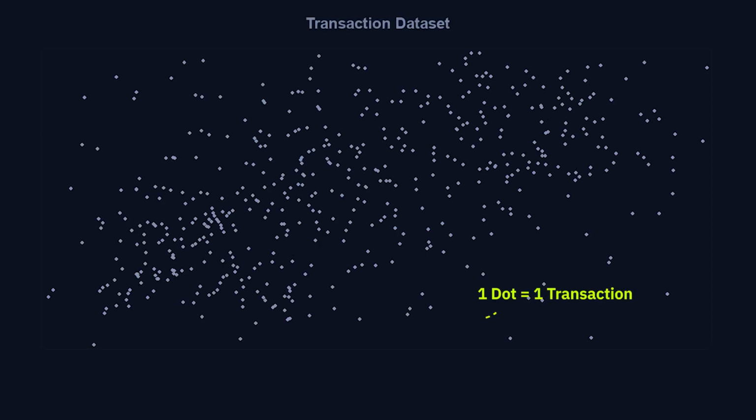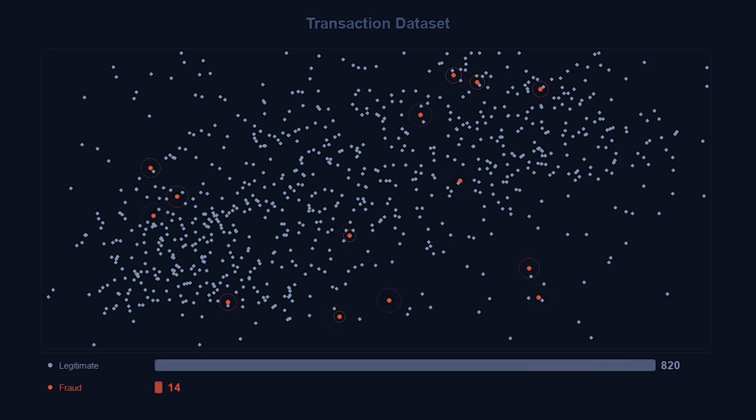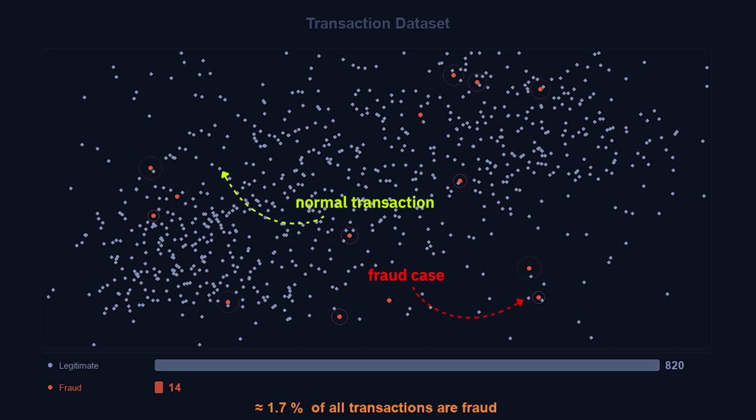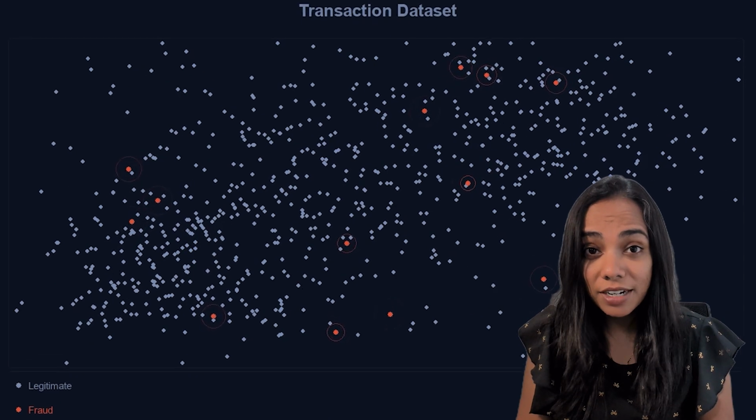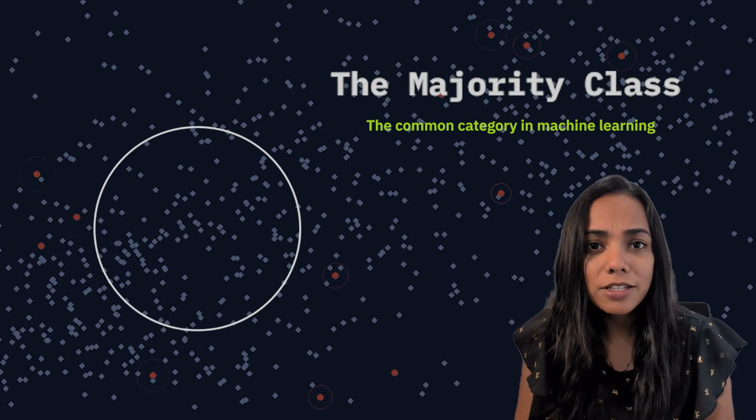Let's look at the data visually. Each dot is one transaction. The gray dots are legitimate transactions and the red dots are fraud. And notice the imbalance. The fraud cases are not just a little less common, they're almost invisible compared to the normal transactions. In machine learning, the common category is called the majority class, and the rare category is called a minority class.